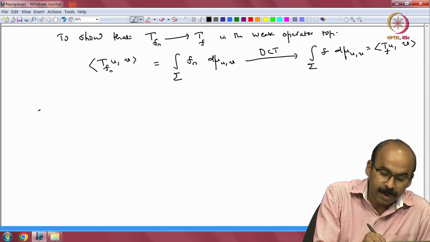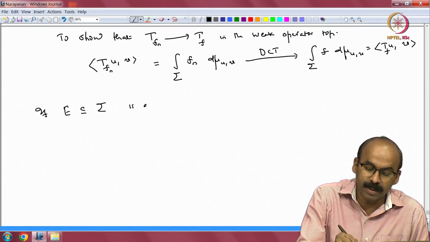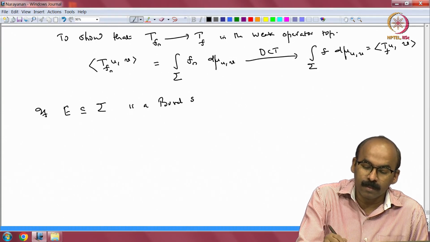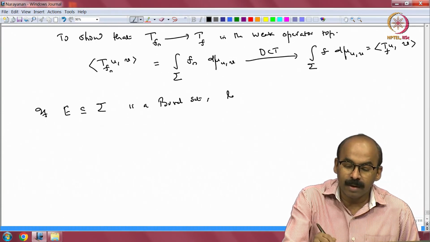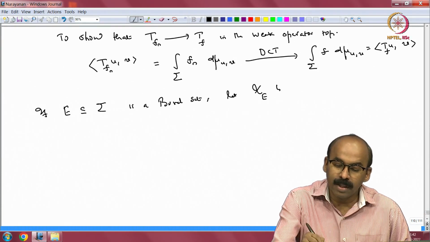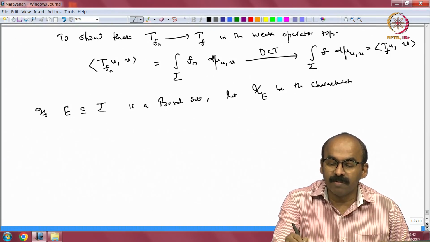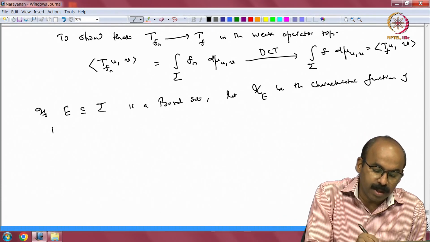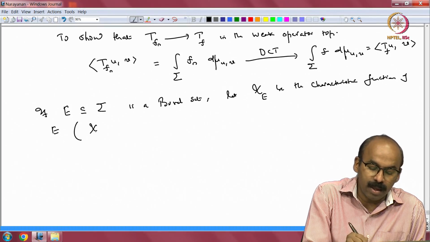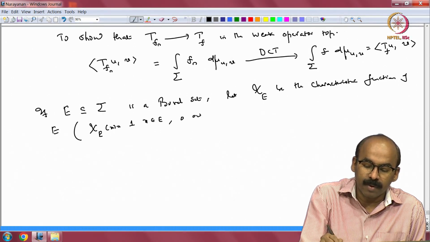Okay. So, if E contained in sigma is a Borel set, let chi E be the characteristic function of E. That means chi E at x is equal to 1 if x is in E, 0 otherwise.